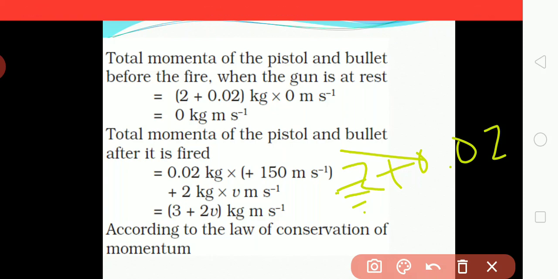So it will be 2.02 into 0. Why? Initially both of them are at rest, so our total momentum will be 0.